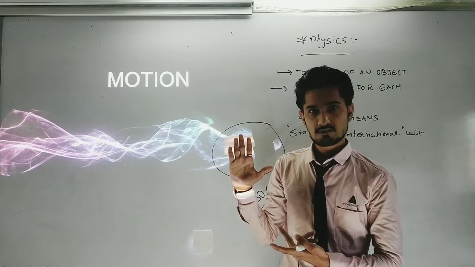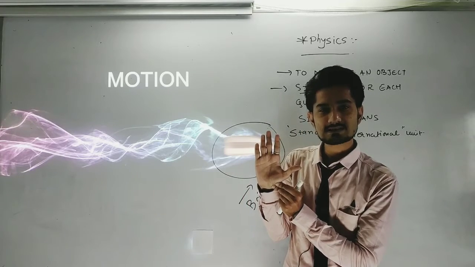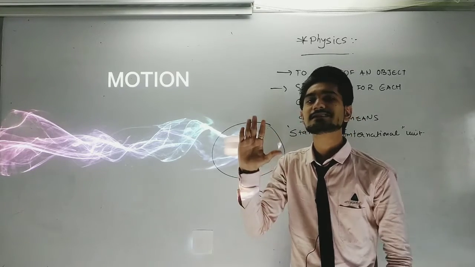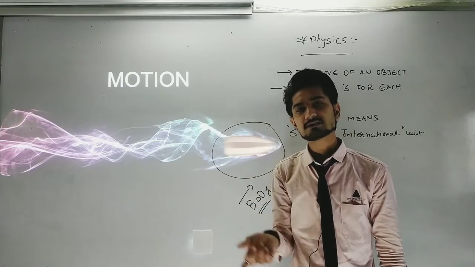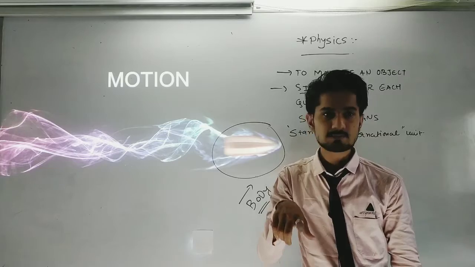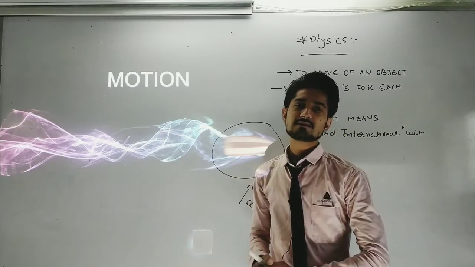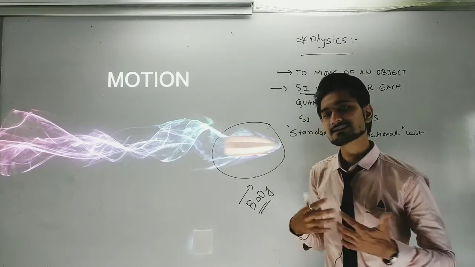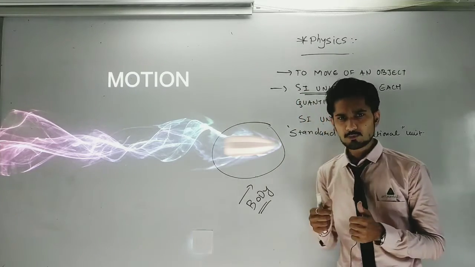The body will be at the same place at the same time, then it can be said to be in a rest position. If the body is not in a motion state, if the body doesn't move from one place to another place, then we can say that it is in a rest state. Okay, I hope you all got it.